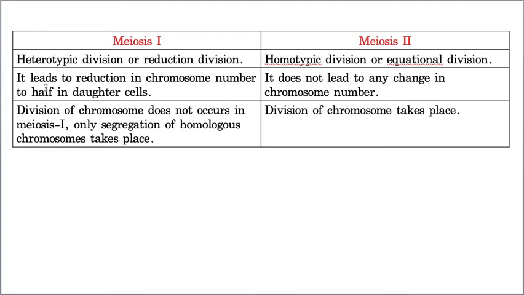Here it leads to the reduction of the chromosomes to half in the daughter cells, whereas here the number of chromosomes is maintained. The parent cell is also haploid, and here the daughters are also haploid. That's why it is equal division. In meiosis 1, division of the chromosome does not take place, only segregation of the homologous chromosomes, whereas here division of the chromosomes takes place. Okay, these are the differences between meiosis 1 and meiosis 2.